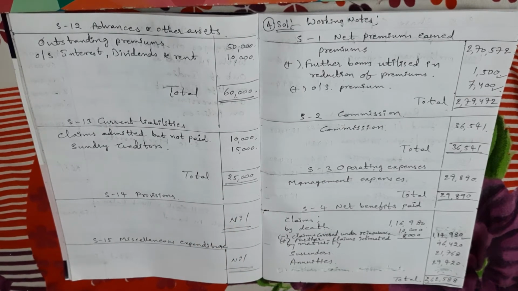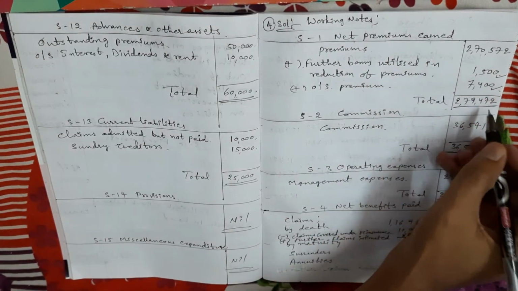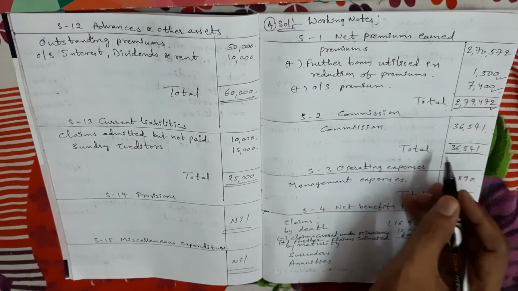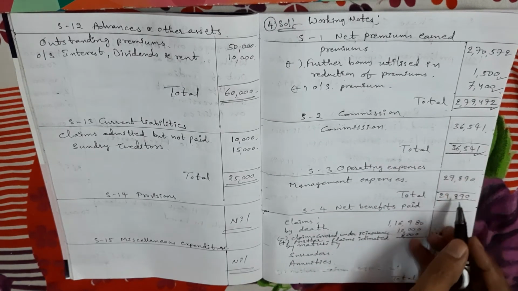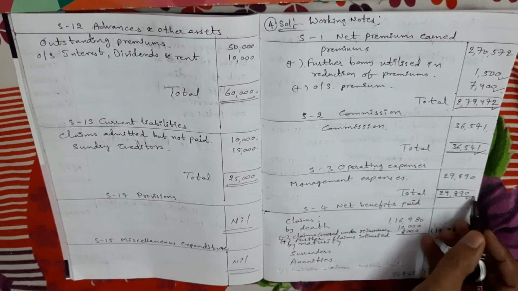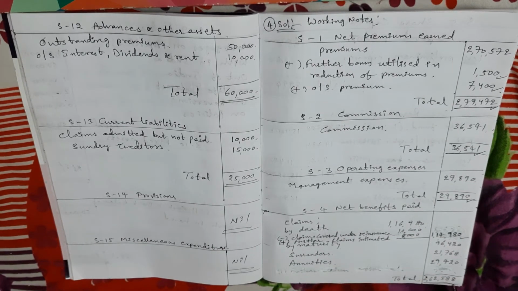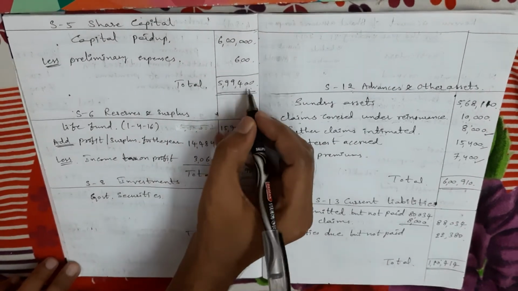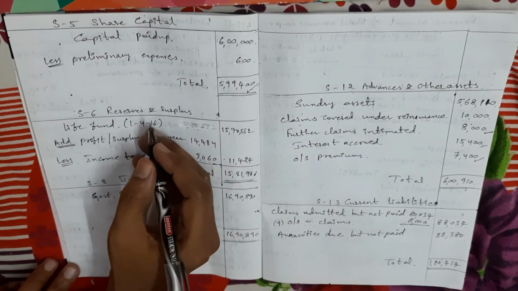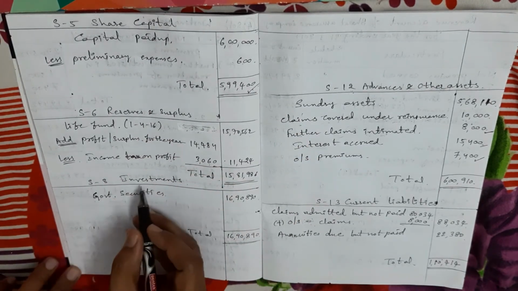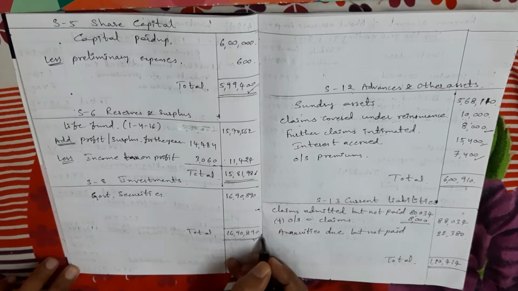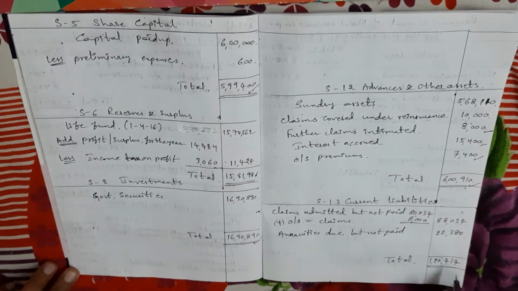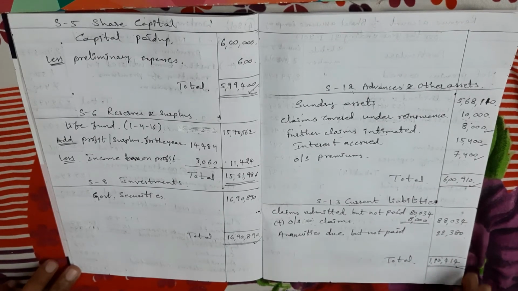Now we close all the schedules one by one. First, schedule number 1, the total already calculated is 2,79,472. Next, second schedule total 36,541. Third schedule total 29,890. Next, fourth schedule total is 2,62,588. Next, fifth schedule total is 599,400. Sixth schedule at last we close. Next, 8th schedule total is 16 lakhs 90,890. Next, 12th schedule total is 6 lakhs 910. Next, 13th schedule total is 1 lakh 10,414.